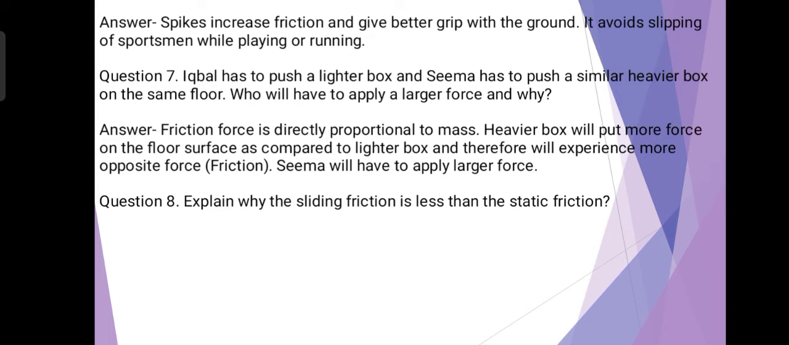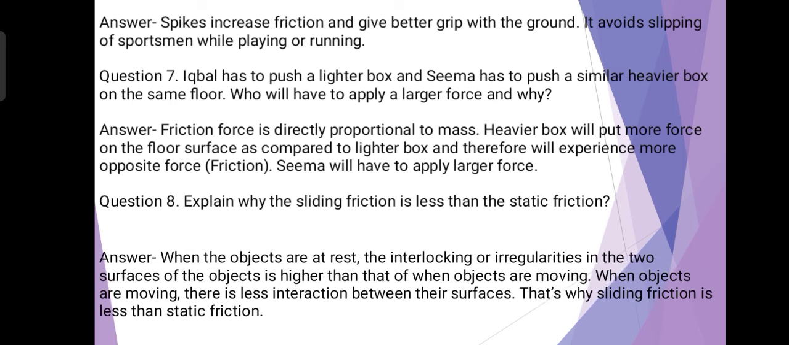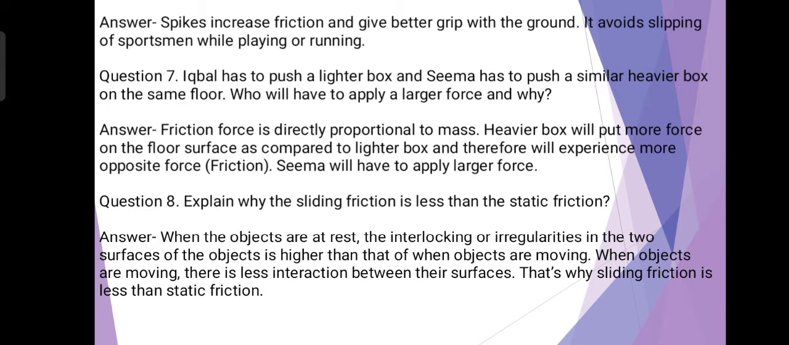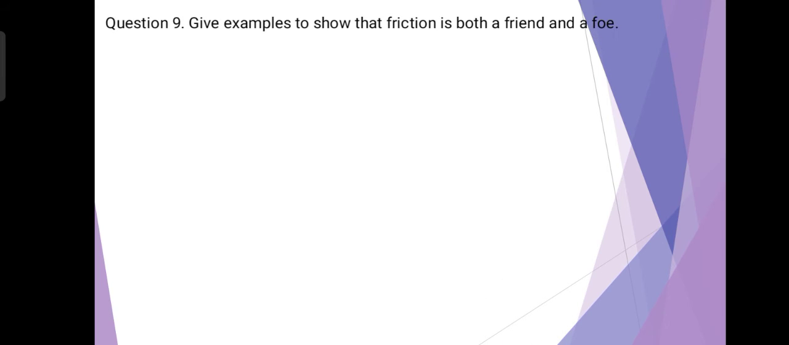Question number 8. Explain why the sliding friction is less than the static friction. Answer: when the objects are at rest, the interlocking or irregularities in the two surfaces of the objects is higher than that of when objects are moving. When objects are moving, there is less interaction between their surfaces. That's why sliding friction is less than static friction.